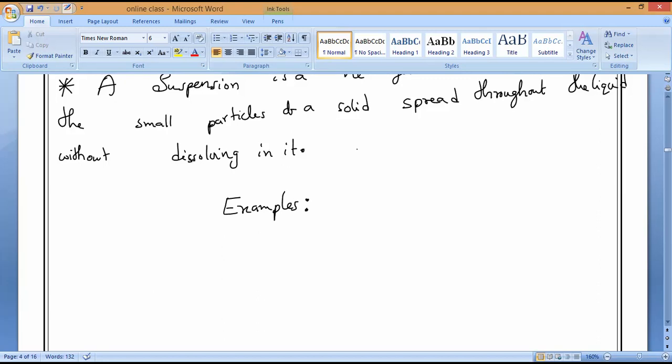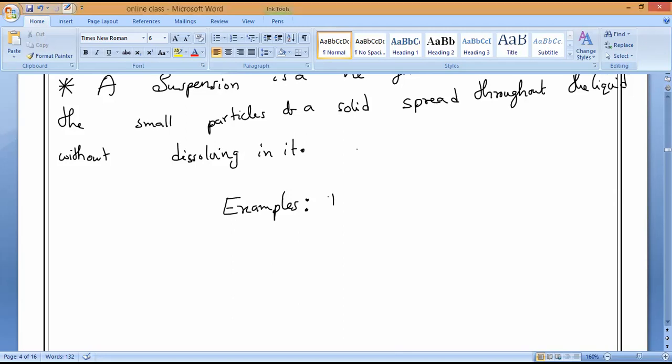Now, do all people know chalk piece? If you crush the chalk piece and drop it in water, will it dissolve in water or float on the water? They will float on the water. So is it a mixture, solution, or suspension? Suspension. So the first example in our mind, all of you should remember, whenever we take suspensions, the first example is chalk water mixture.